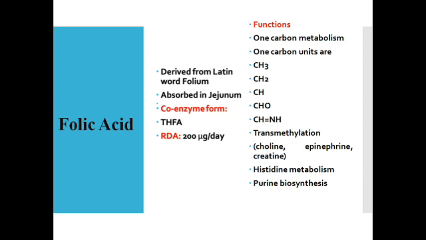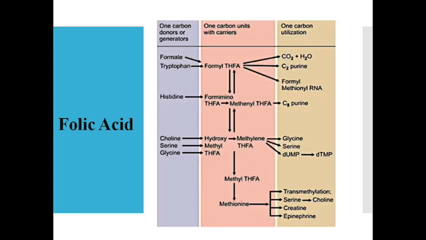Folic acid has an important vital role in 1-carbon metabolism. When you read amino acid metabolism, you would already be very well versed about 1-carbon metabolism. The 1-carbon units are methyl, methenyl, and formyl groups. It plays an important role in transmethylation, especially for the synthesis of choline, epinephrine, creatine, histidine metabolism, and purine biosynthesis. Do you remember purine biosynthesis? For two particular steps we have added THFA, which is a source of the purine ring. You remember carbon 2, carbon 8? Yes. So those are the steps which require folic acid participation.